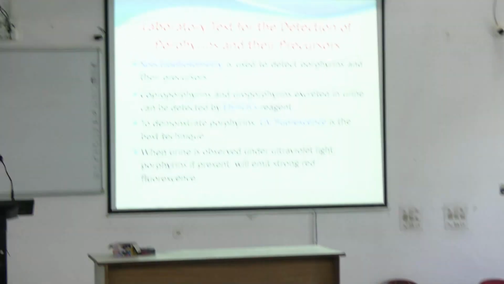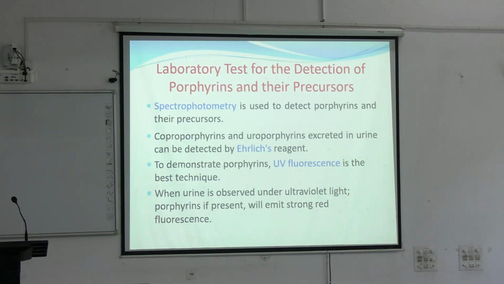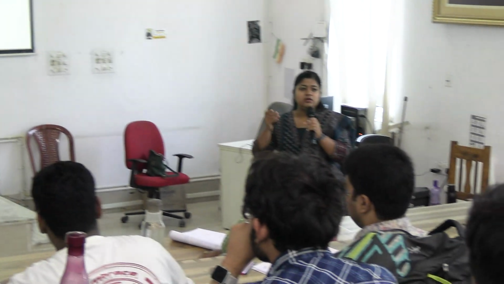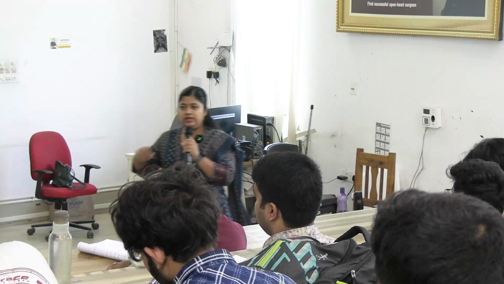Okay. So for laboratory tests, mostly spectrophotometry is used for detection of porphyrins and their precursors. We will get coproporphyrins and uroporphyrins in urine, detected by Ehrlich's reagent. So how are porphyrins formed? From porphyrinogens. Coproporphyrinogen will be converted into coproporphyrin, uroporphyrinogen will be converted into uroporphyrin, and that can be detected by Ehrlich's reagent in urine.